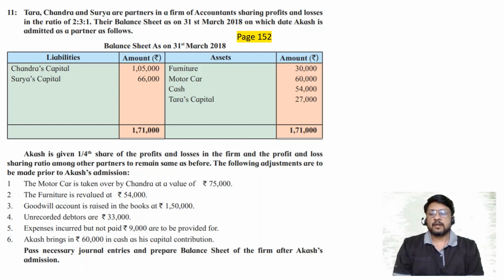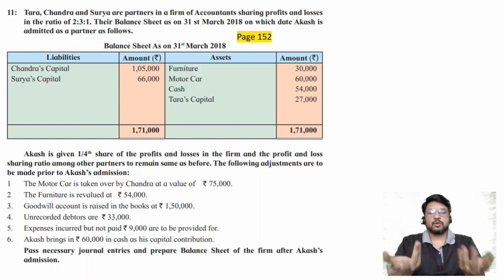Next, unrecorded debtors are rupees 33,000. Now we have solved two such problems. One problem had unaccounted accrued income. One problem had rent receivable. Now they are saying unrecorded debtors. It is one and the same. An asset will increase and the revaluation account credit side, because without spending anything, the asset is increasing. So it is as good as a profit. Cash is not going out, still the asset is coming in. So it's a profit. It will have to go to the revaluation account credit side.